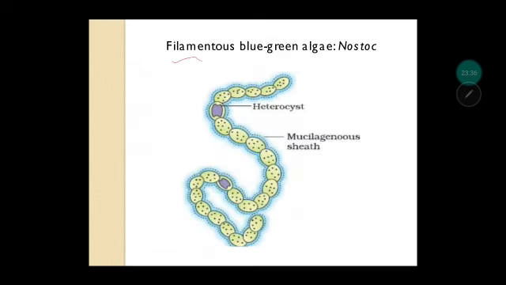So here you can see the diagram of a filamentous blue-green algae, again taken from your NCERT book, Nostoc. So just see, it is filamentous in nature, and it has that gelatinous or mucilaginous sheath over here. And it also has a very peculiar cell which is called heterocyst. What does heterocyst do? It helps in nitrogen fixation. These are the specialized cells which help them to fix the atmospheric nitrogen.